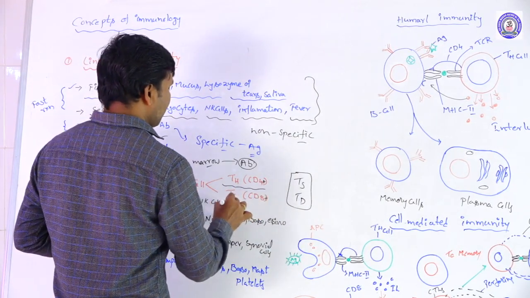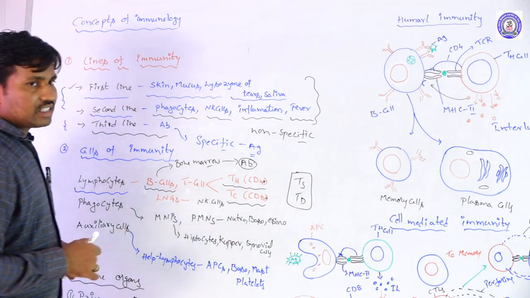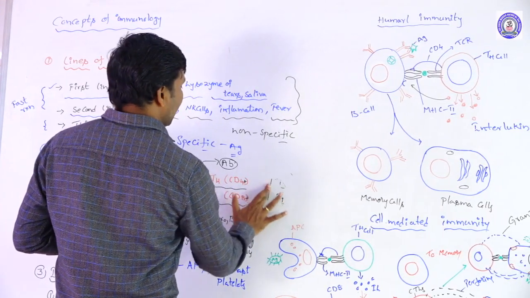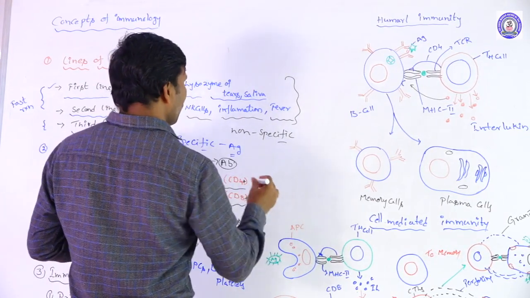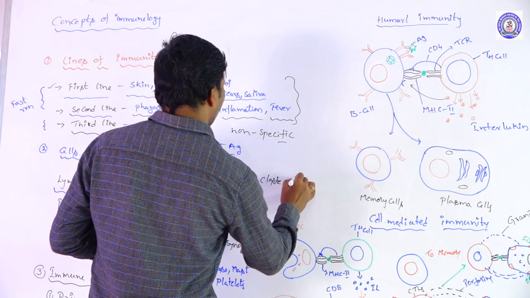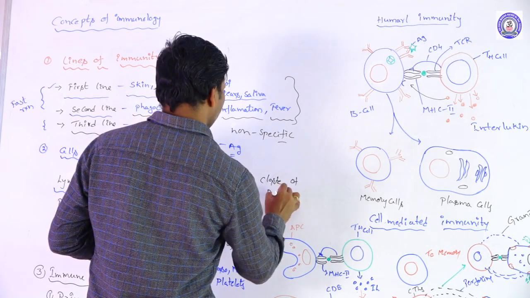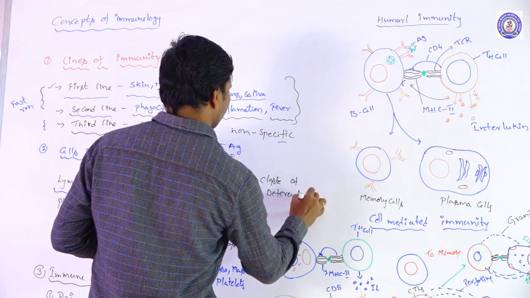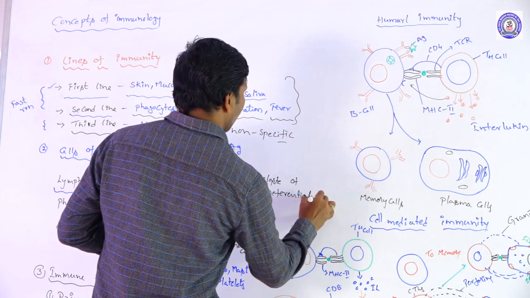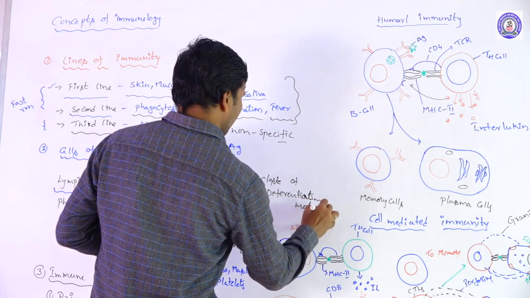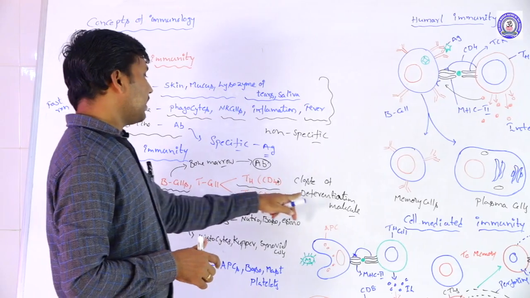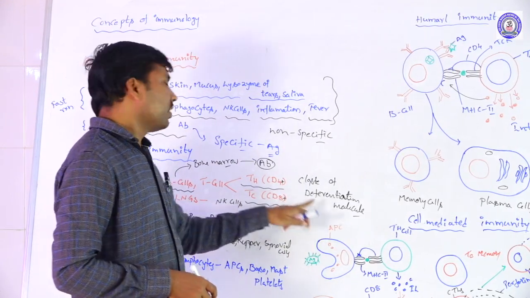On the surface of the T cells, glycoprotein molecules are present. These are called cluster of differentiation molecules, or generally CD molecules.